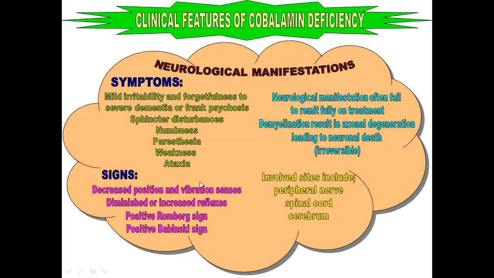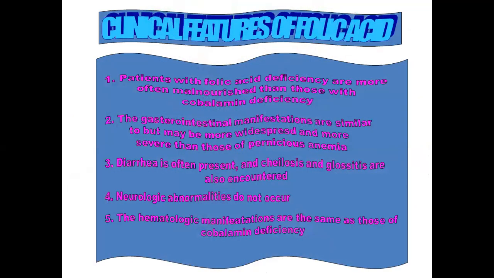These neurological manifestations often fail to remit fully on treatment. Why? Because demyelination results in axonal degeneration leading to neuronal death, and that is irreversible. Involved sites include peripheral nerves, spinal cord, and the cerebellum. These neurological manifestations are also called subacute combined degeneration. So these are the neurological manifestations of the megaloblastic anemia or cobalamin deficiency.